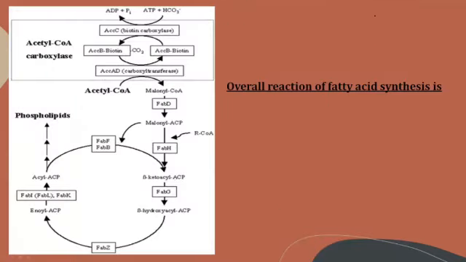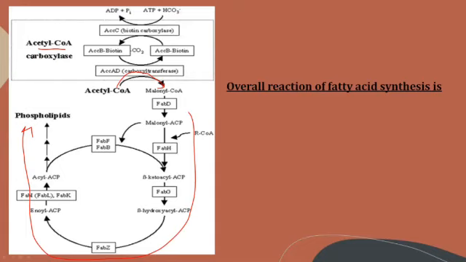When you look into the summary of palmitate synthesis, or fatty acid synthesis, totally 3 steps are involved. If you remember, the first step is the production of acetyl CoA, the second step is the conversion of acetyl CoA to malonyl CoA, and the third step is the reactions that take place during the synthesis of the fatty acids. These are the 3 steps involved.